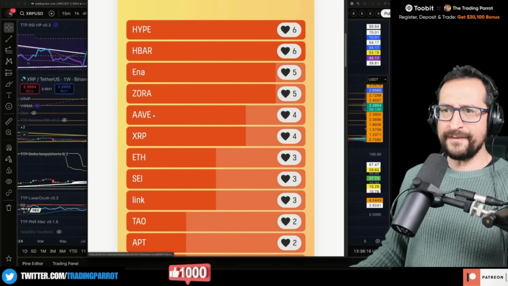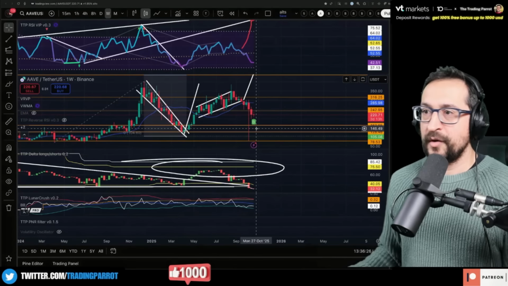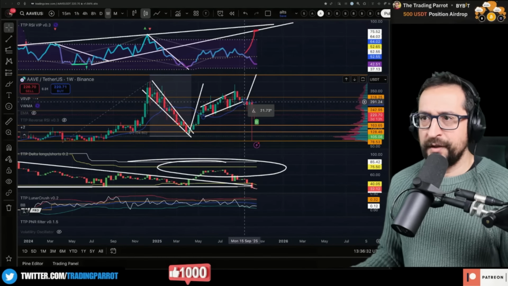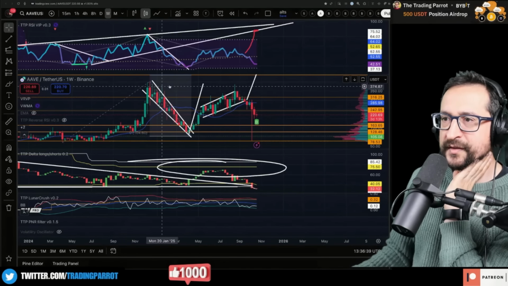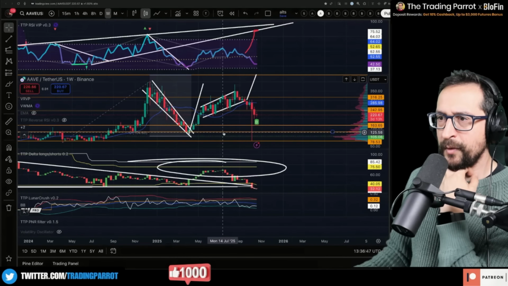XRP. Did I do AAVE? If someone can tell me, did I do AAVE? I don't think I did. Let me see. Maybe my visual memory is better than my naming memory. No, we didn't. Okay. So I was really bullish on AAVE up until we started forming this double top with a target negative. And let's see what we've done in here.